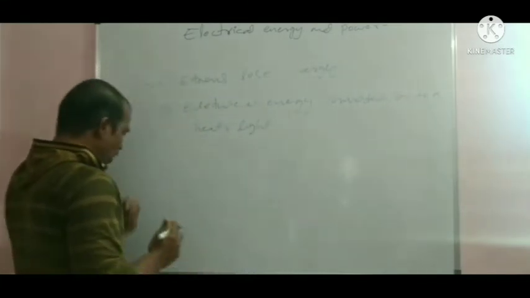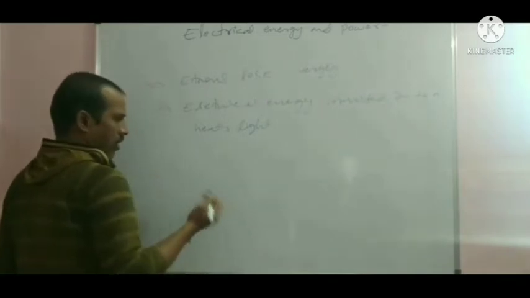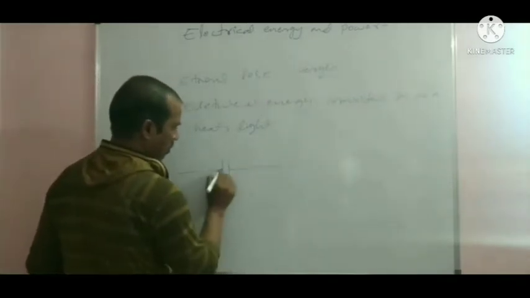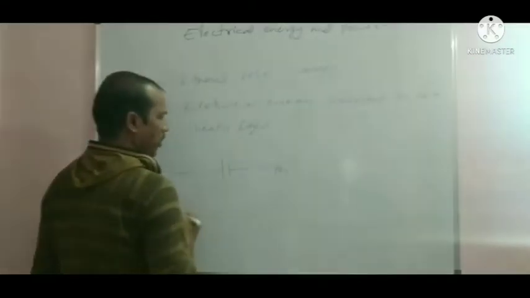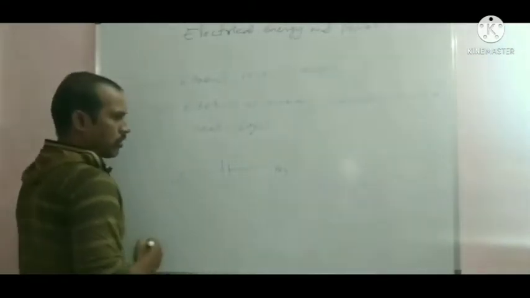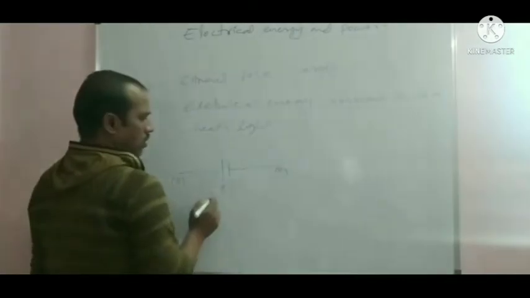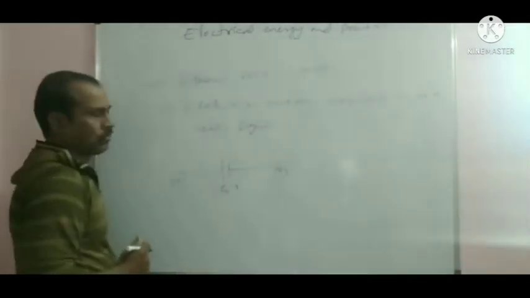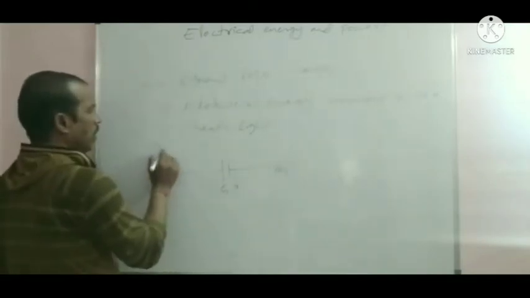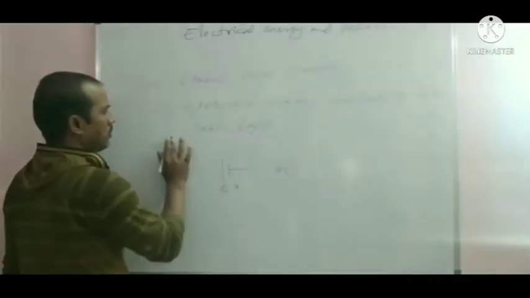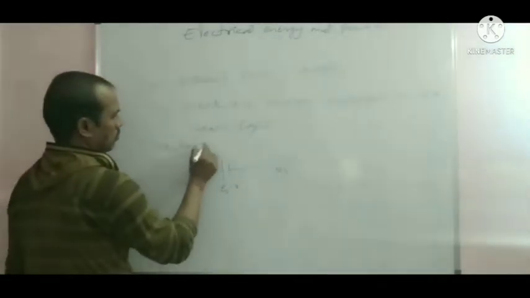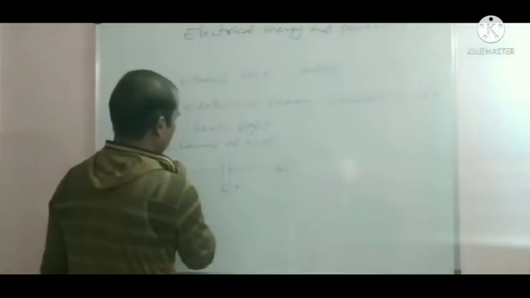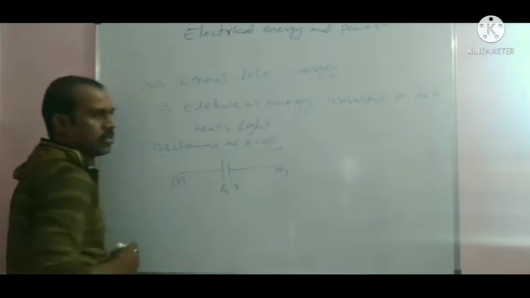For example, I will take one battery. This is a battery, this end at zero potential and this end at a higher potential. EMF of the cell is E, internal resistance of the cell is r. Now, discharging of a cell.